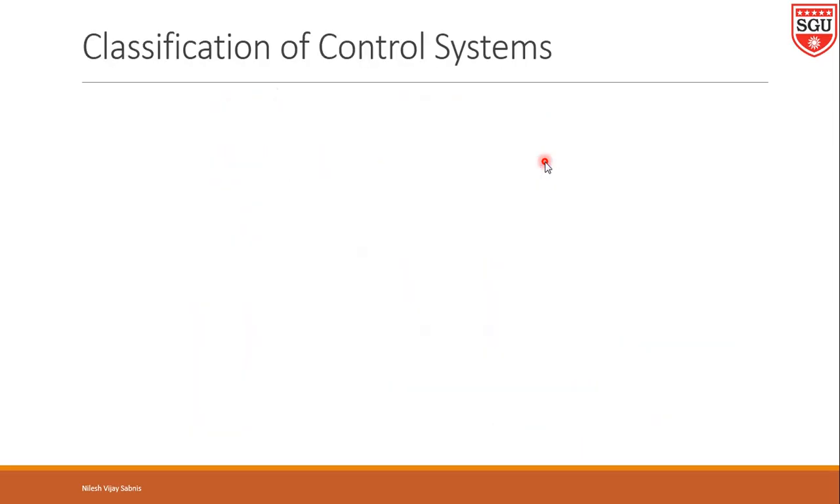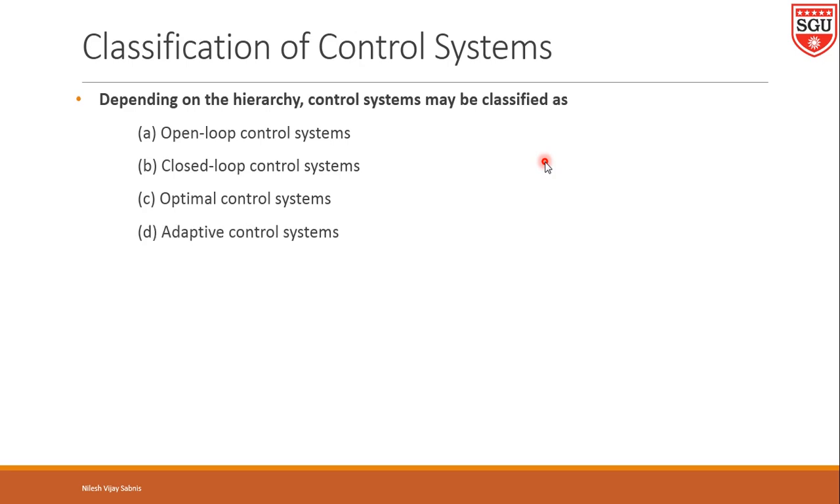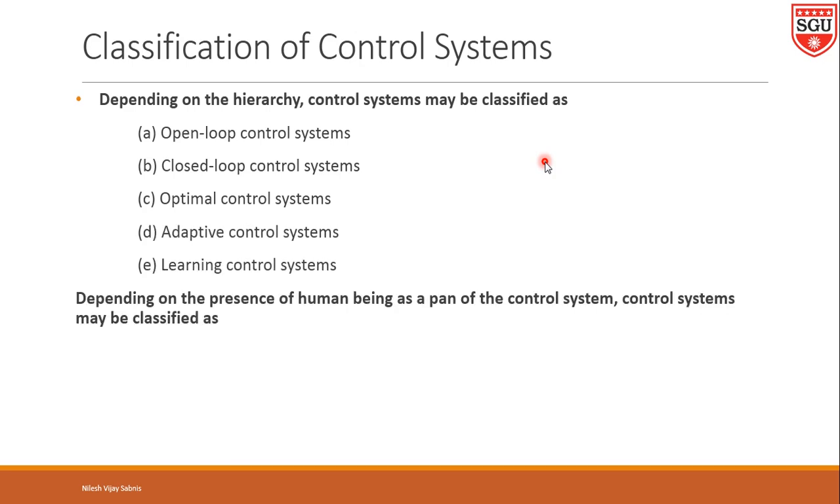Let us move further. Classification of control systems. Control systems are classified in a number of ways. Depending upon the hierarchy, a control system may be classified as open loop control system, closed loop control system, optimal control system, adaptive control system, learning control system. Then depending upon the presence of a human being as a part of the control system, control systems may be classified as manually controlled systems and automatic control systems. We are focusing on automatic control systems.